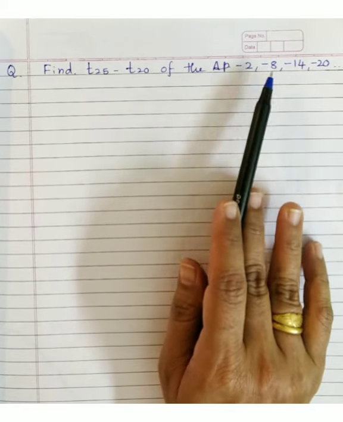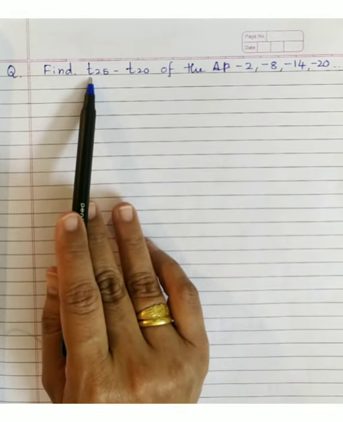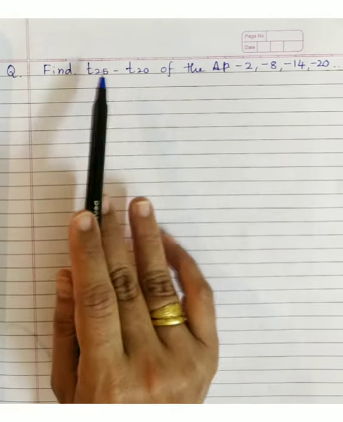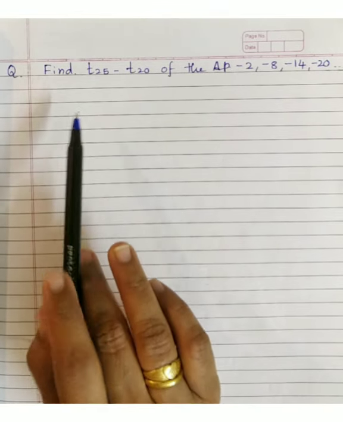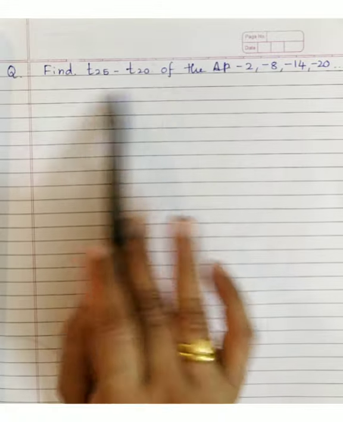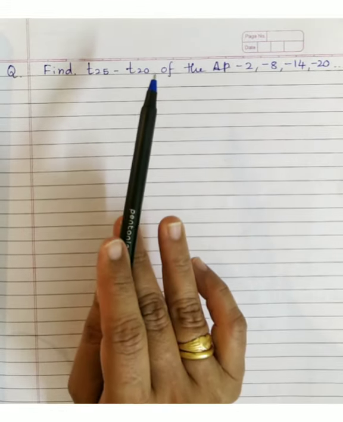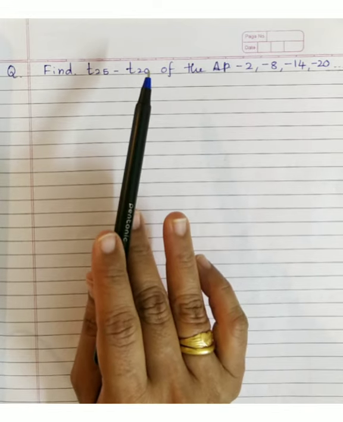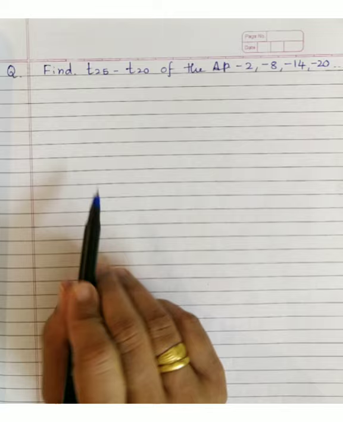D also can be calculated, right? So you can find the 25th term, the 20th term, and the difference. But in the previous question we saw that when you subtract, A gets cancelled, means we will not need A at all. So we can just calculate D, simplify the expression and find what is being asked.